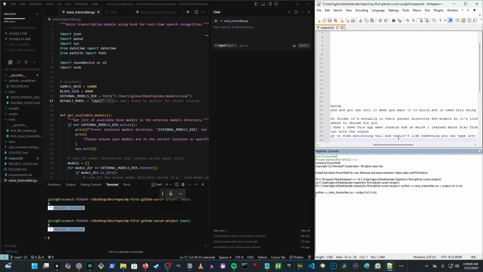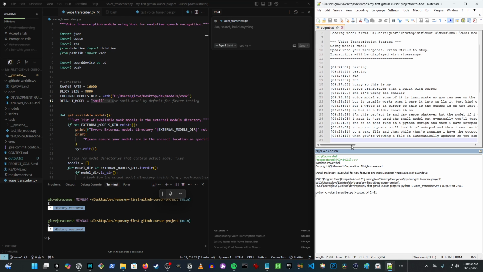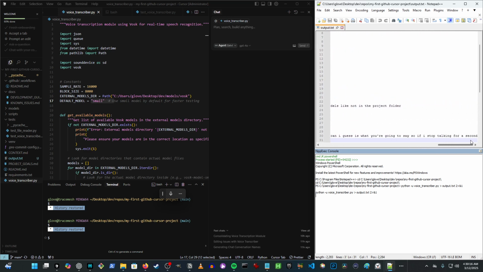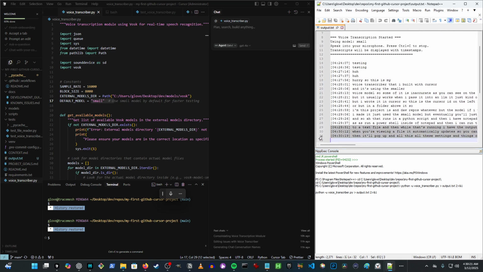Like you can see, I didn't say Taylor, but it says Taylor there. But usually when you pass something to the LLM, it kind of guesses what you're going to say. So if I stop talking for a second, then it'll pop up. And all these settings and things can be tweaked. But then I can just go in here and select the lines I want and copy.